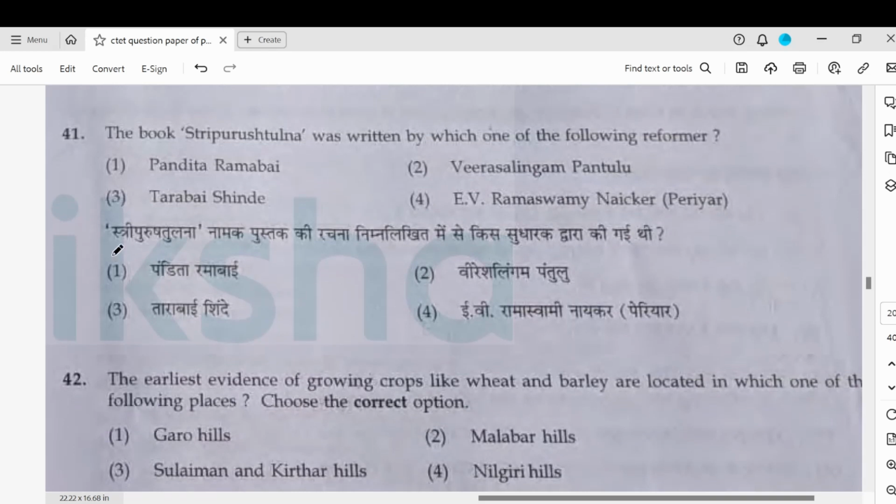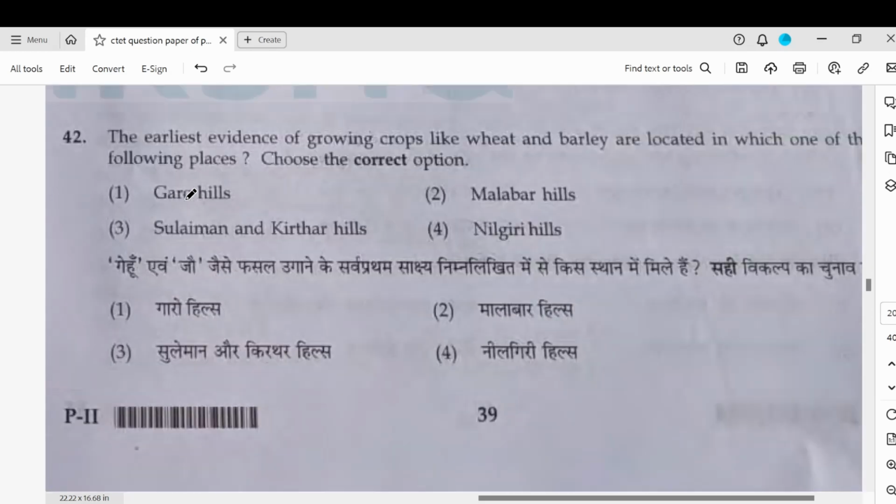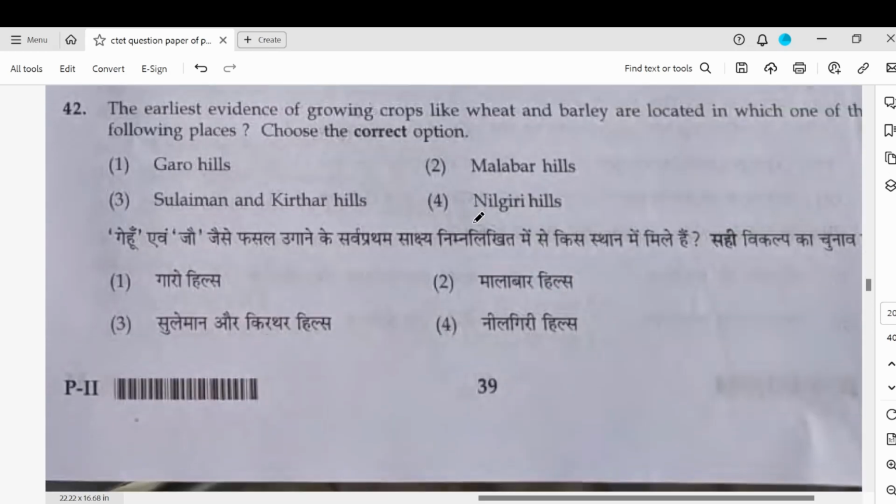Stri Purush Tulna, this is a very oft asked question. Tarabai Shinde's Stri Purush Tulna. The earliest evidence of growing crops like wheat and barley. So this is in the Suleiman and Kirthar hills.